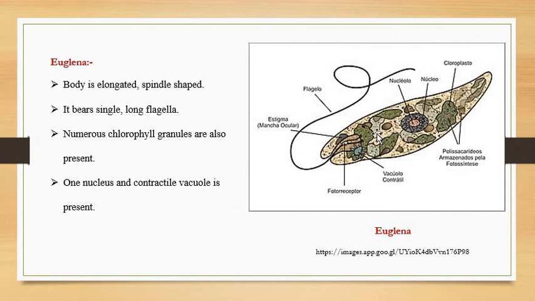With the help of the chlorophyll granules, it is able to synthesize its own food material, and hence it does not take any material from outside the cell as food. It synthesizes its own food material. It has one nucleus, usually located in the center, guarded by a very well developed nuclear envelope. It also has one contractile vacuole right at the anterior point, close to the base of the flagellum. So there is one star-shaped contractile vacuole.